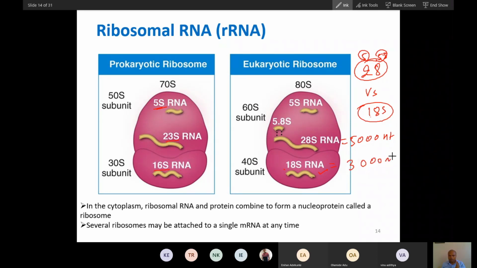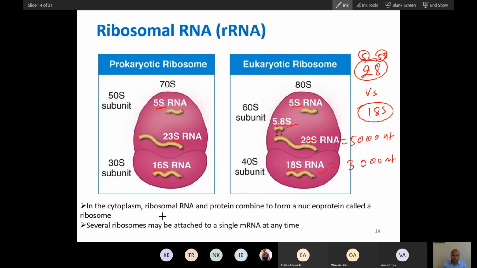So the size of the RNA varies because of nucleotide number. The S number is given because of the centrifugation constant, the place where this RNA stays during ultracentrifugation. Remember this.